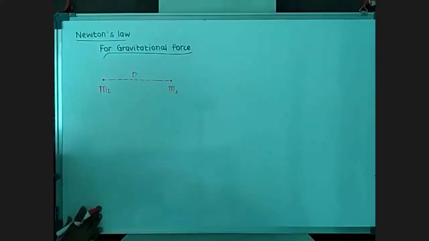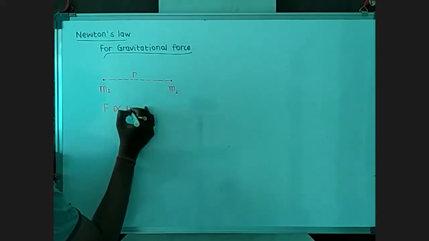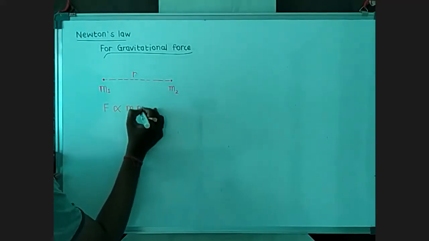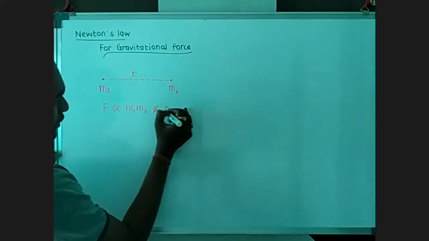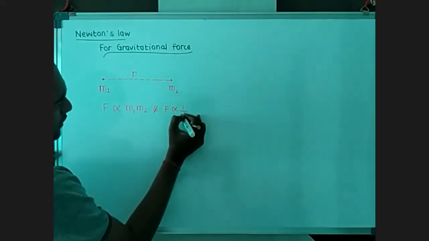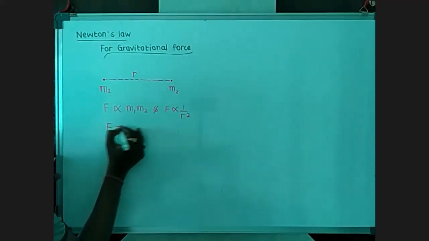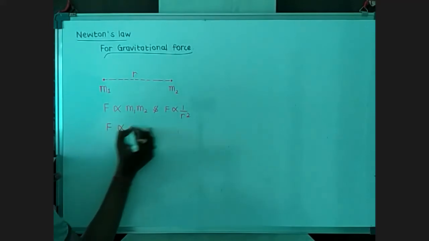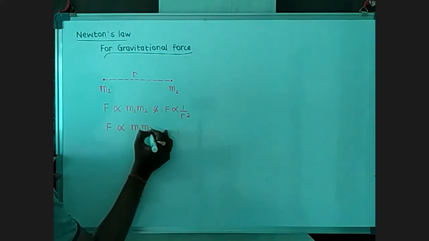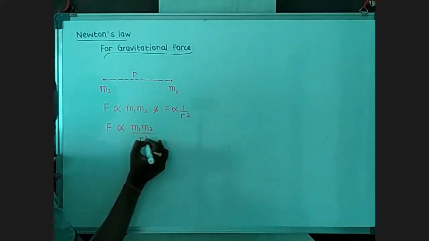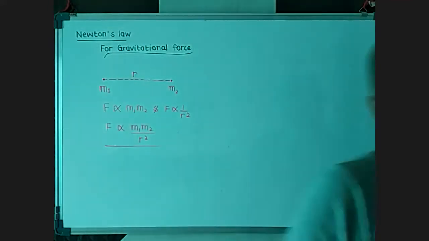The gravitational force between these two point size particles is directly proportional to the product of their masses and inversely proportional to the square of the distance between them. So F is proportional to m1 m2 by r square. That was Newton's derivation.